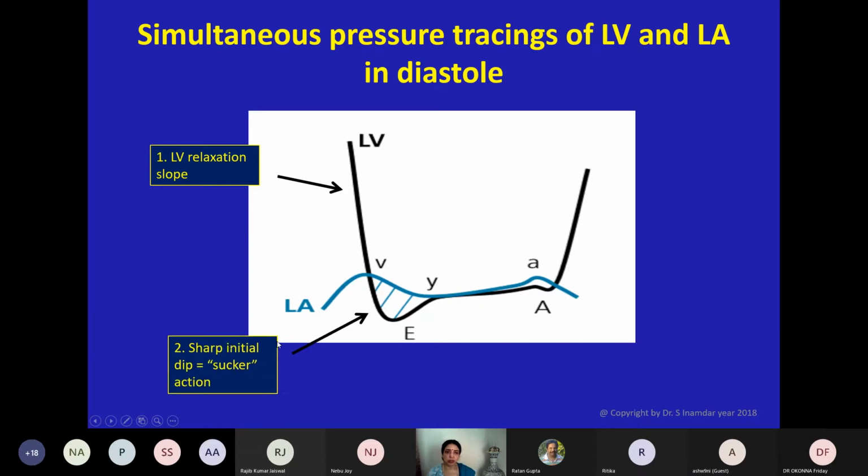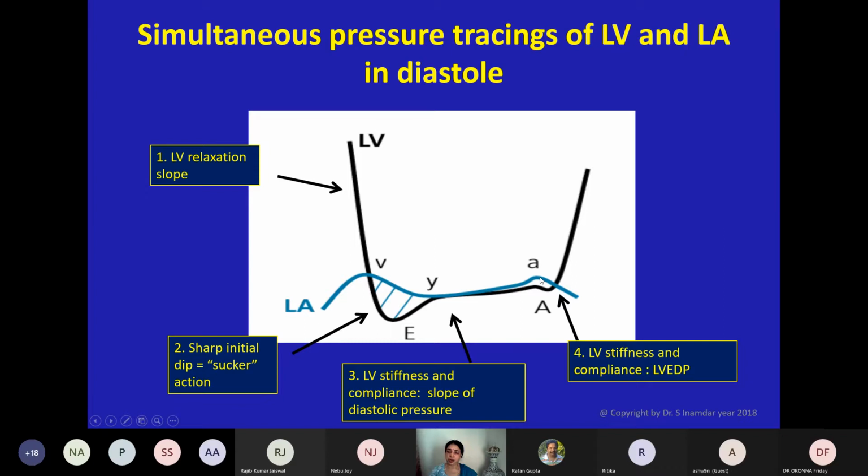Then this sharp initial dip is also responsible for the sucking action of blood from LA to LV. Then the pressure is equalized in LA and LV, so there is diastasis, and left ventricular stiffness and compliance are the determinants for this curve.